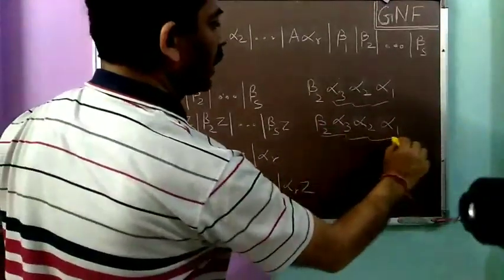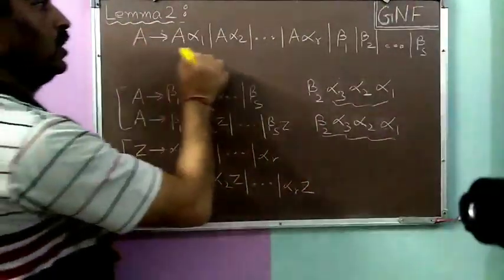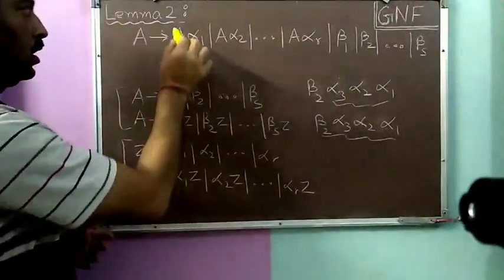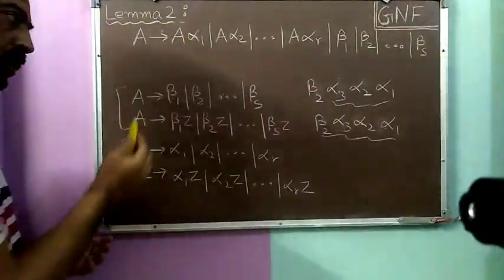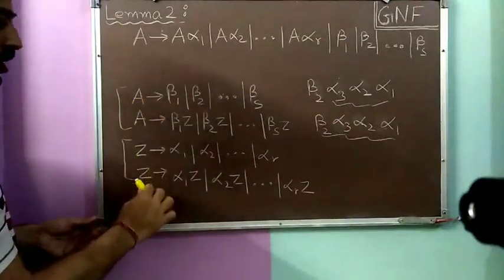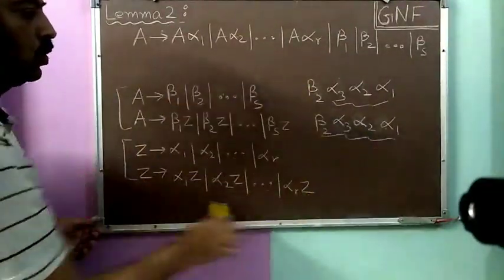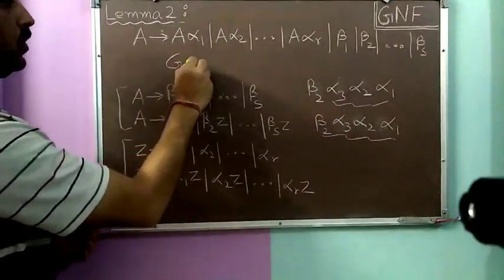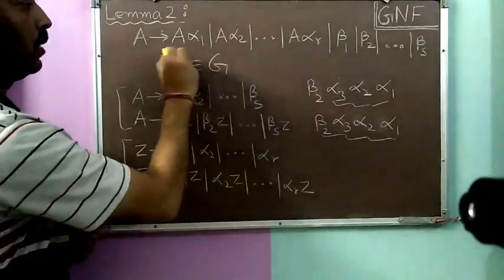So a similar string we are able to generate. Whatsoever kind of string we generate through the original set of A productions, the same string we can generate with the help of the A productions and Z productions present in the new grammar G1. So that's why we claim that our grammar G1 is equivalent to the grammar G.